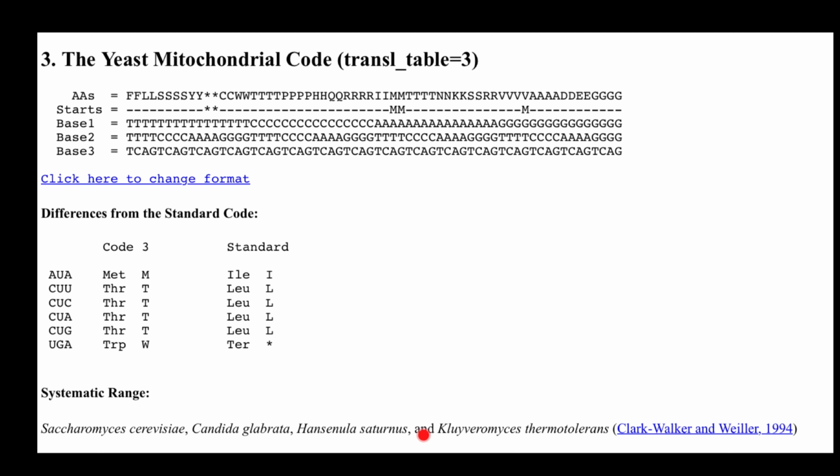And here are the scientific names of the yeasts in which mitochondria have non-standard codons, which specify different amino acids if we compare with the standard codon sequence.